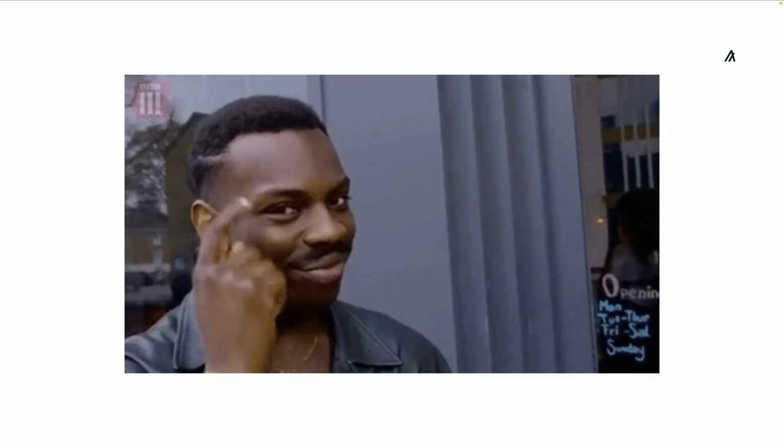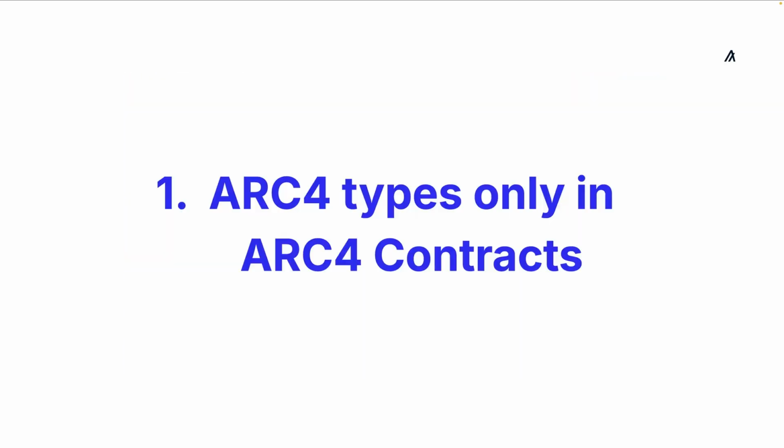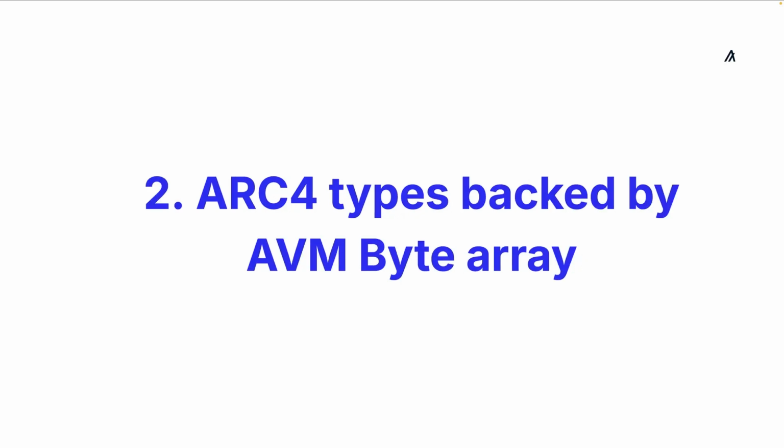However, developers should understand the following key characteristics of ARC4 types before working with them. First, ARC4 types are exclusive to ARC4 smart contracts because they rely on specific encoding rules to generate smart contract ABIs. Second, all ARC4 types are fundamentally backed by AVM byte arrays.